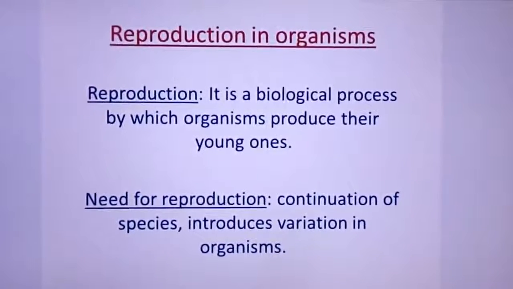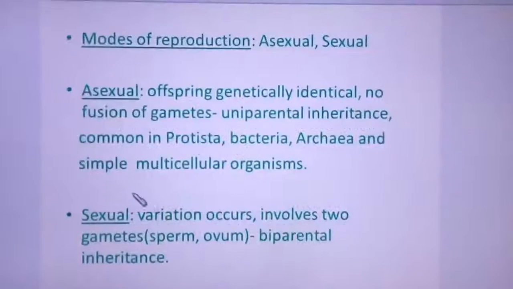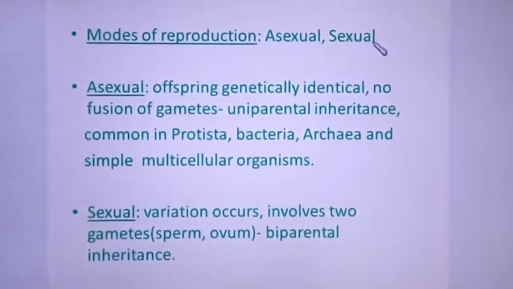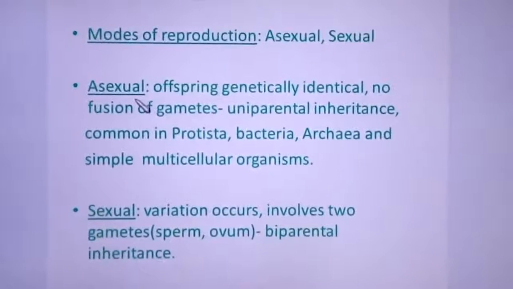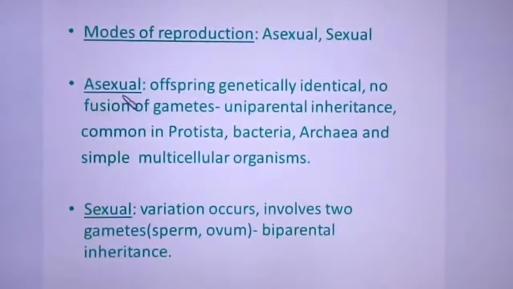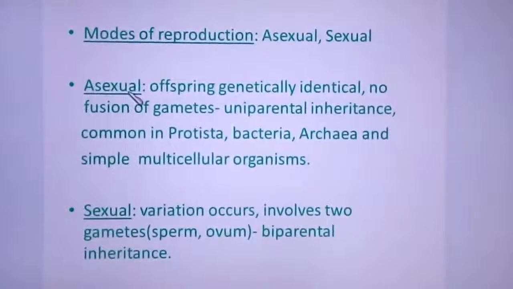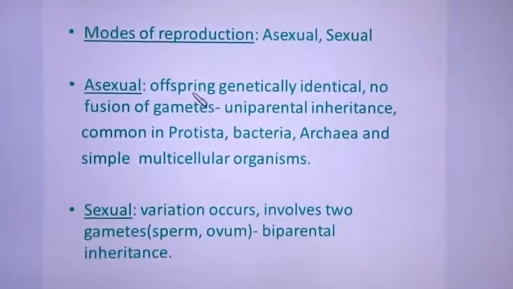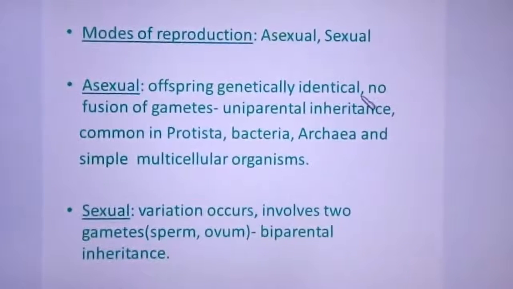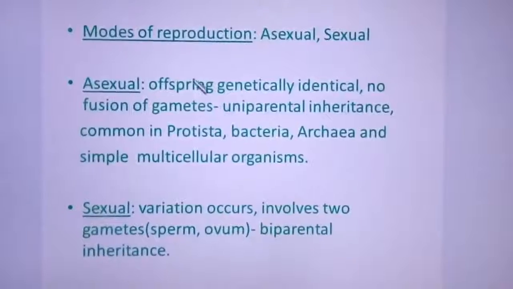So in reproduction, we know there are two types. One is asexual, the other one is sexual. We'll see what is the difference between asexual and sexual modes of reproduction. Asexual means it is a type of reproduction where the offspring are genetically identical. Why are they genetically identical?